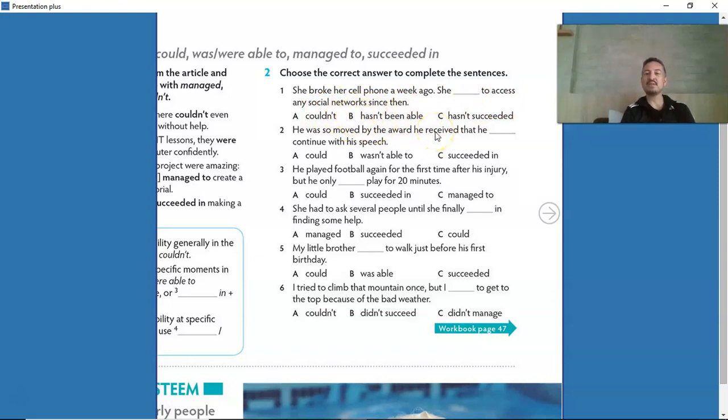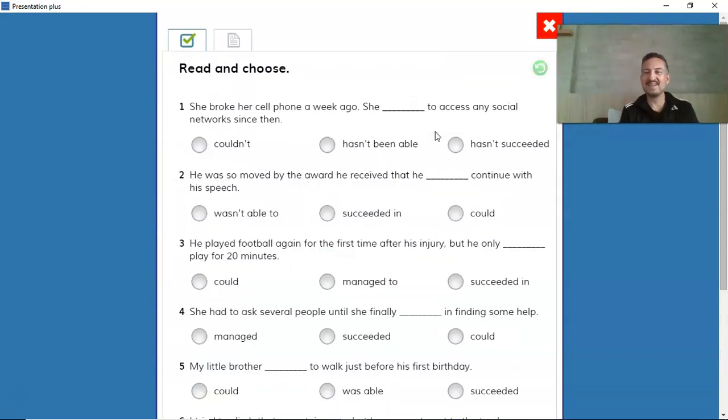Now I'm going to give you some time for you to do the rest of the items, and we'll be back in a minute. Okay? Okay, so are you ready to correct? So the first one is hasn't been able to. She broke her cell phone a week ago, and she hasn't been able to access any social networks since then.